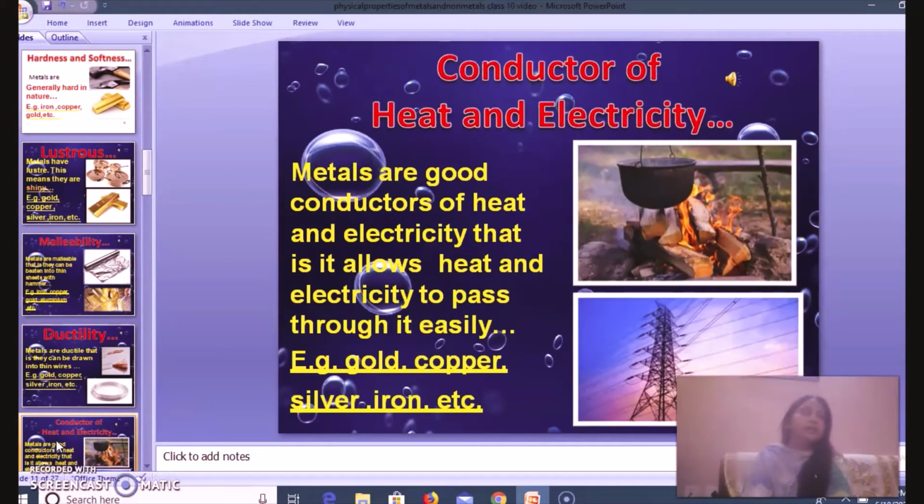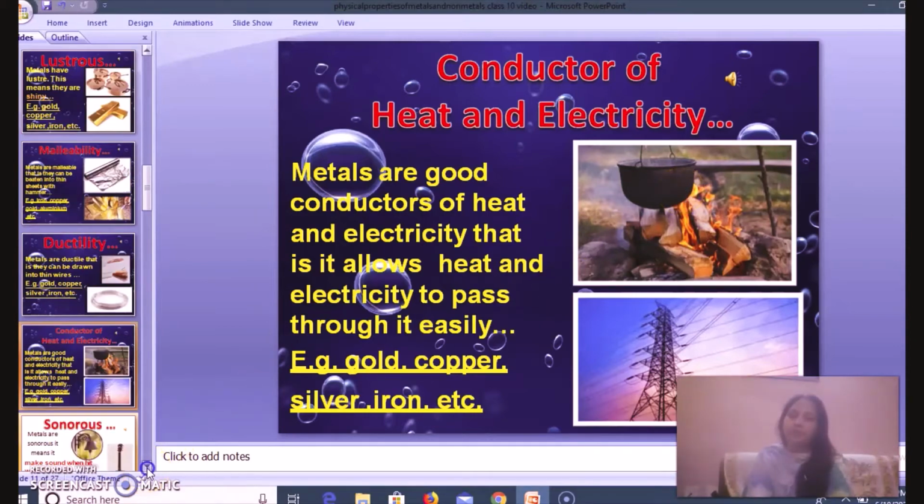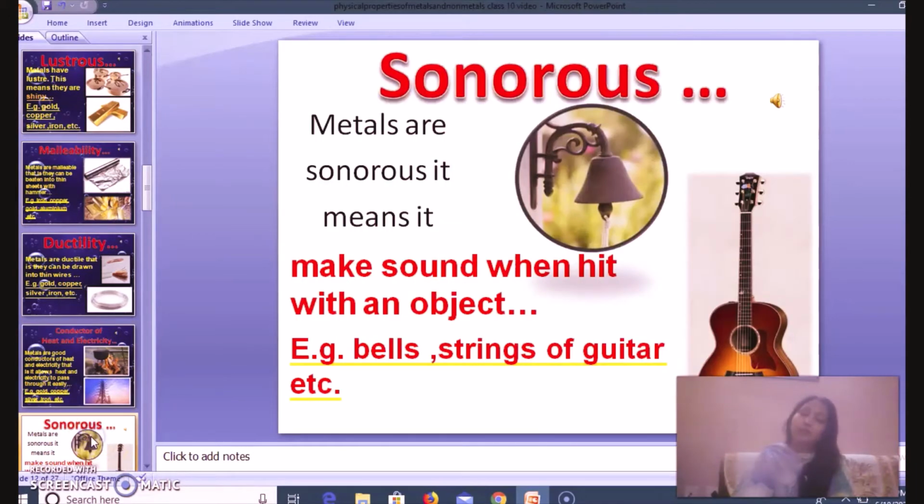And then conductors. Metals are very good conductors of heat and electricity, and this is the reason why electrical appliances, kitchen utensils and heating devices are generally made of metals. True? Now, sonorousness is another property of metals. Sonorous means whenever we strike metals, they produce a ringing sound.